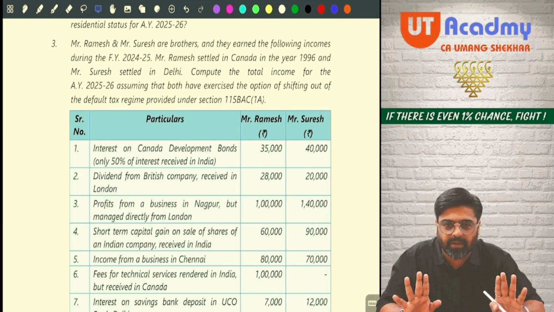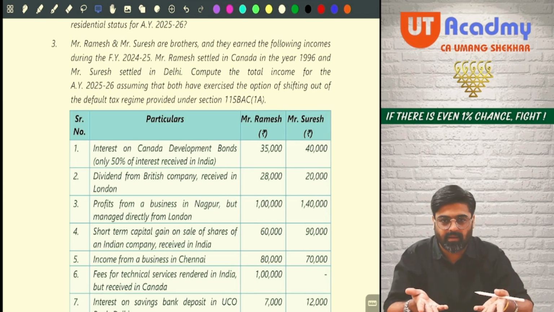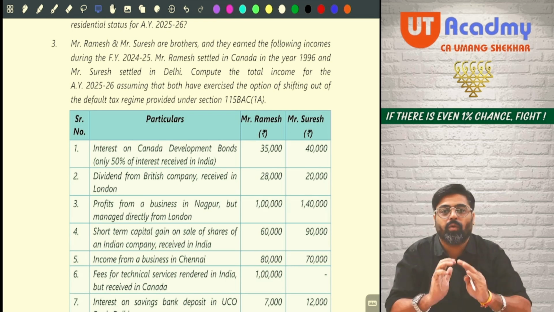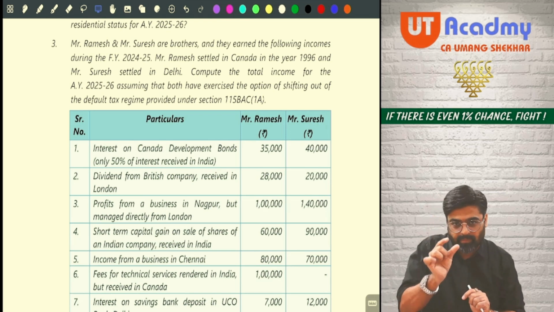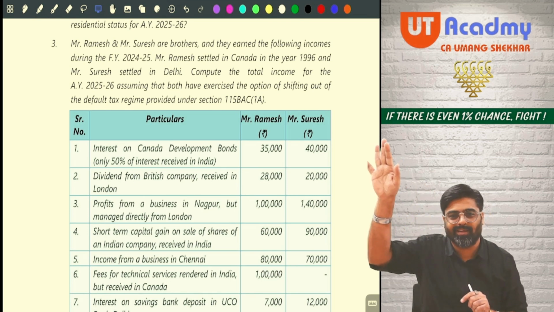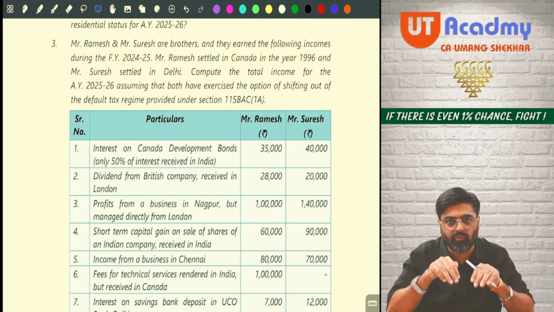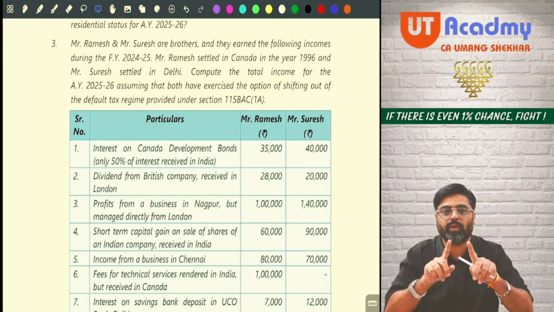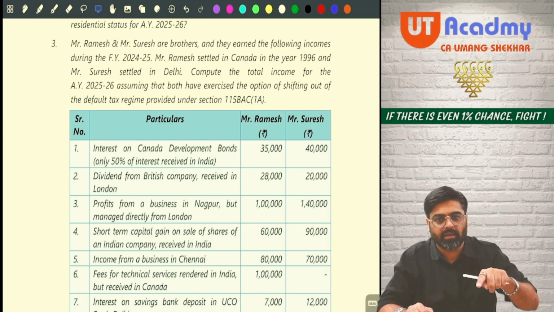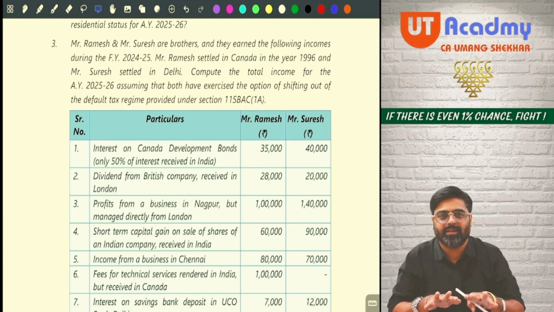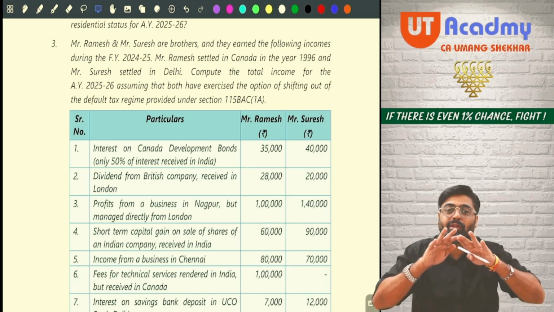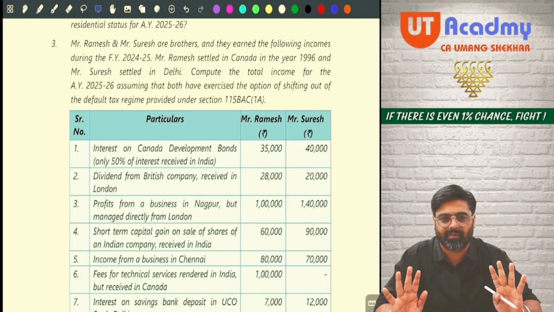If nothing is mentioned regarding their stay in India or outside India during the previous year 24-25, we are going to assume that Ramesh, who has settled in Canada, is still there only. He has not come for a single day to India during 24-25. And at the same time, we'll assume that Suresh, who is in India since 1996, is there in India for the full year in 24-25.